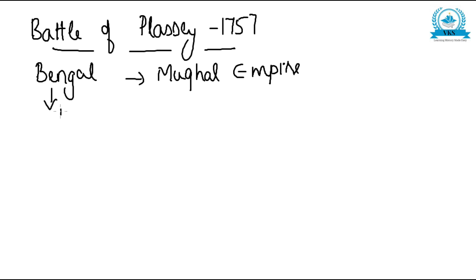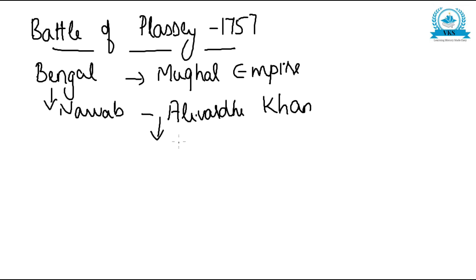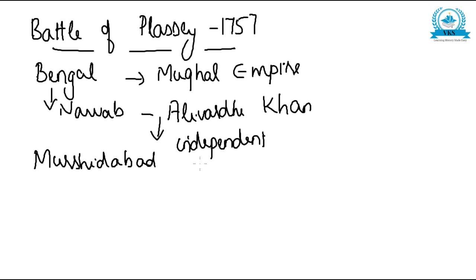And who was the Nawab of Bengal? The Nawab of Bengal was Alivardi Khan. Now what happened was Alivardi Khan became independent. He declared his independence and his capital was Murshidabad. Alivardi Khan maintained a very friendly relation with the British.